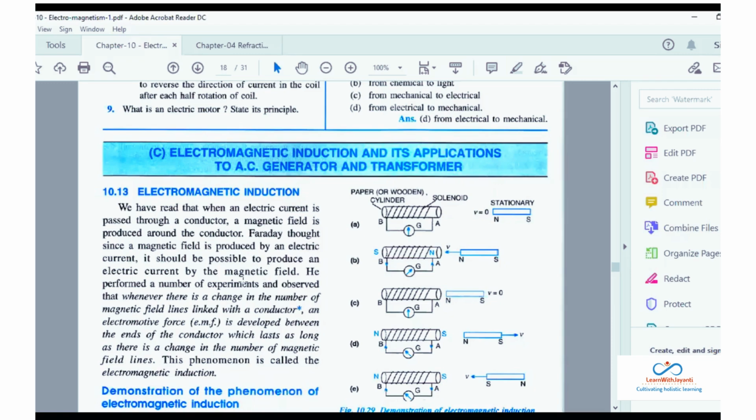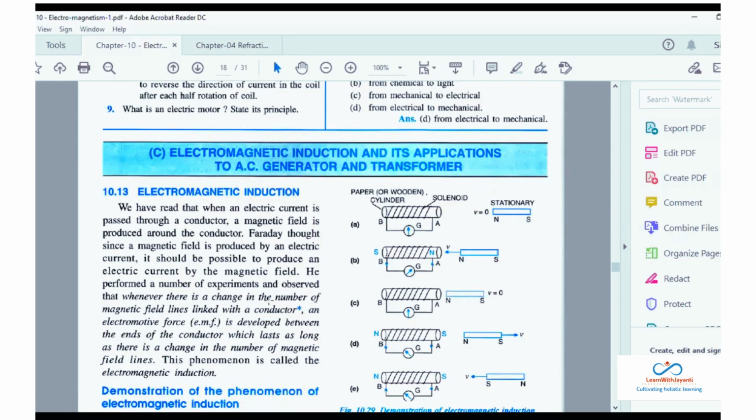Okay. So he performed a number of experiments and observed that whenever there is a change in the number of magnetic field lines linked with a conductor, an EMF is developed between the ends of the conductor, which lasts as long as there is a change in the number of magnetic field lines. This phenomenon is called electromagnetic induction. Now, इसमें से we will just separate it out.